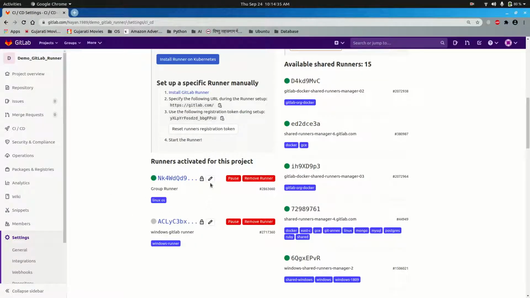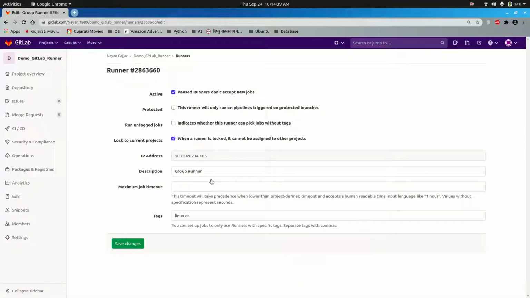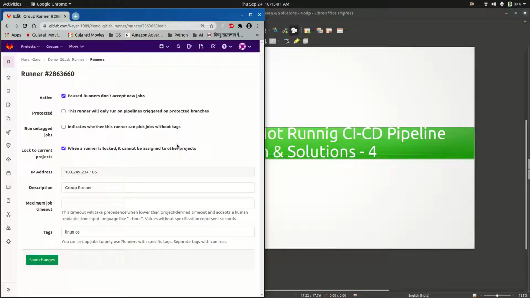Now I will click on this pencil icon. You can see that at present the runner that has been installed and registered on Linux OS is locked. So at present this runner will work as a specific runner, and I cannot assign this particular runner to any other project. So what I will do is go to another project.